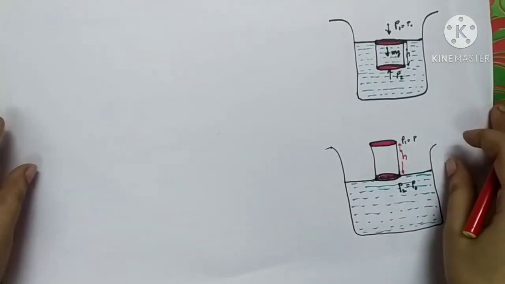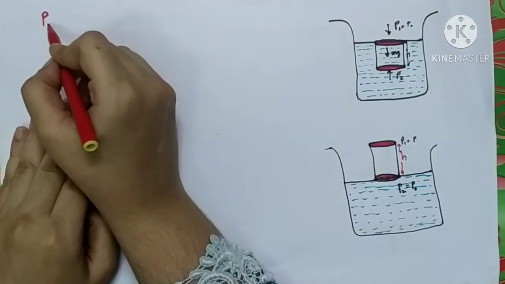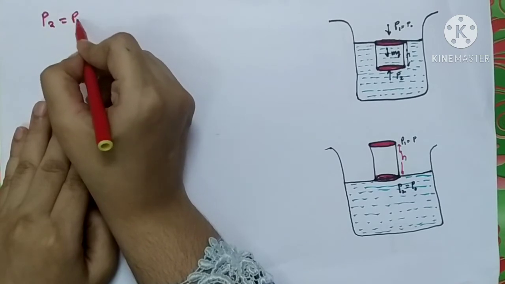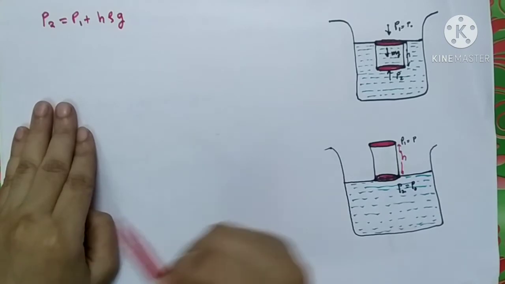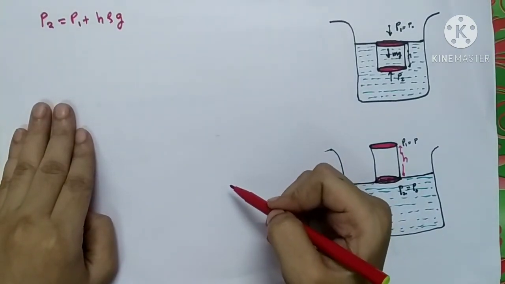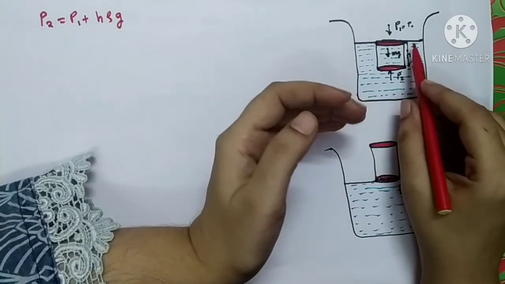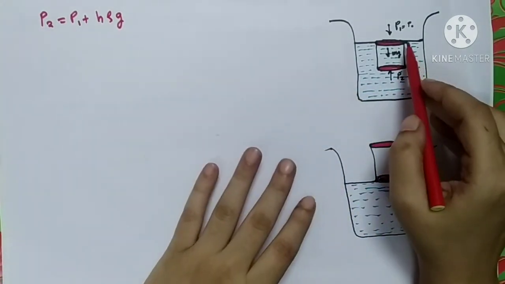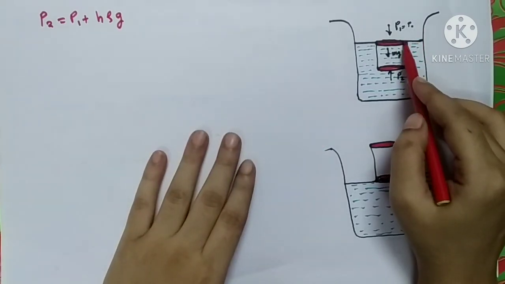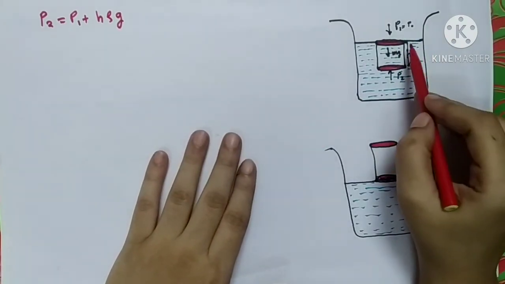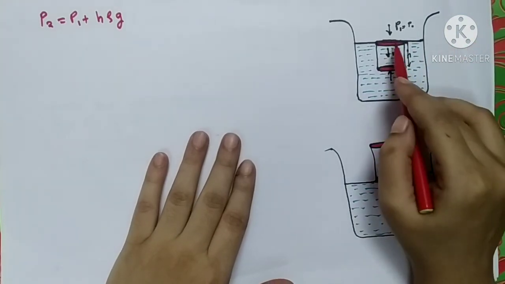First, I will write the equation which I have derived just now: P2 is equal to P1 plus H rho g. Now suppose the cylinder is well within a liquid, with its top surface just below the surface of the liquid. So the cylinder is just below the surface of a liquid.